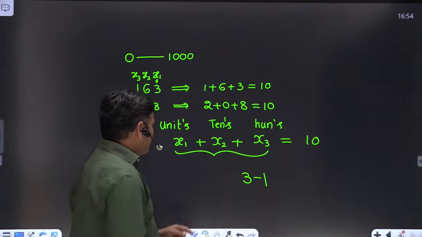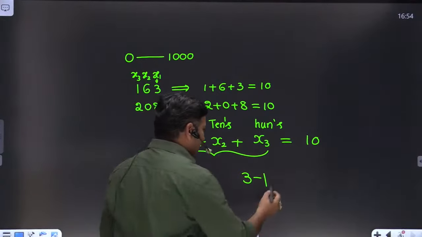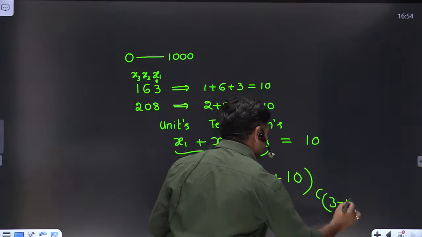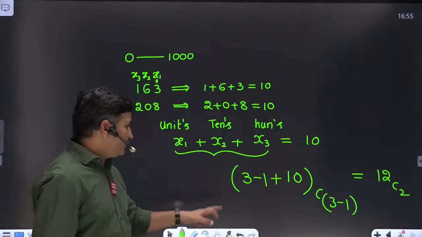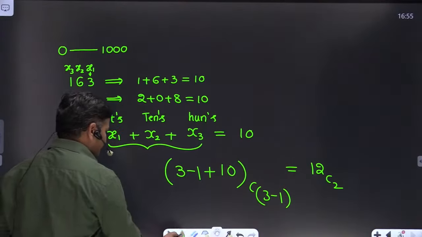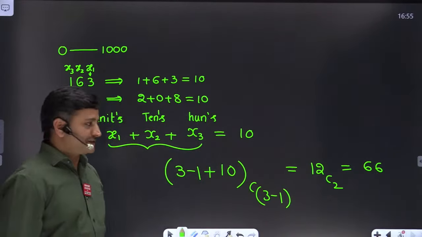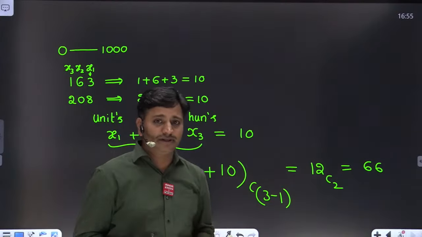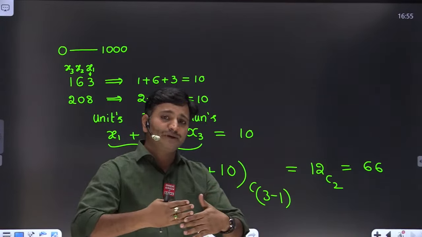So the total number of variables we are having is 3. Therefore 3 minus 1 vertical lines are there. How many similar balls are we having? 10. From this we have to choose 3 minus 1, which in turn is 12C2. What is the 12C2 value, friends? I think 12C2 value is 66, right? It means there are 66 3-digit numbers from the range 0 to 1000 such that the sum of the digits of those numbers must be equal to 10.